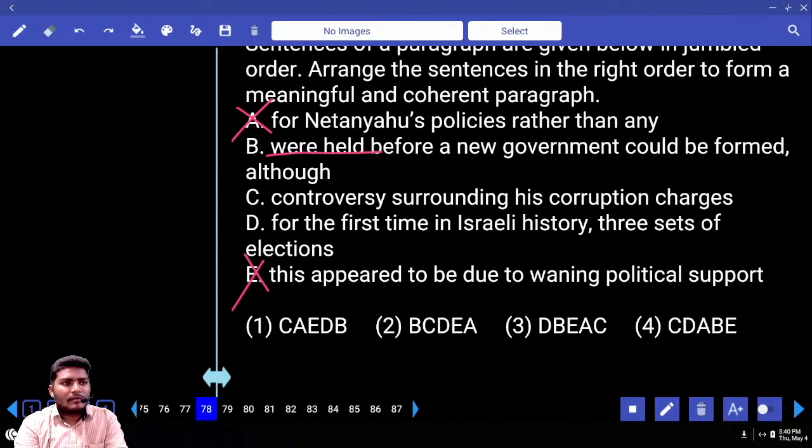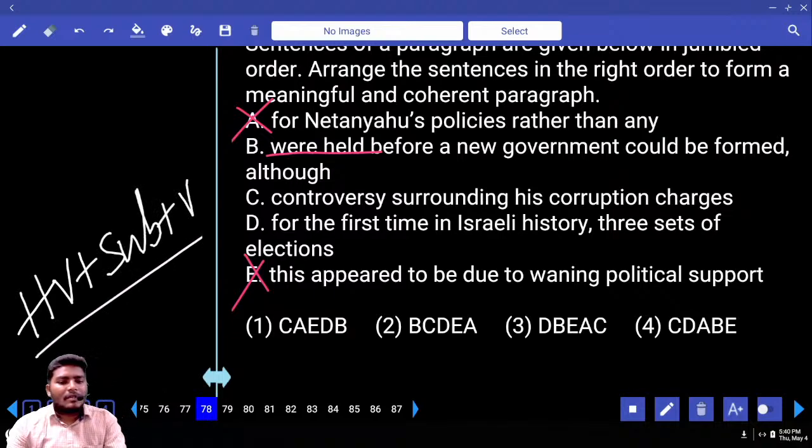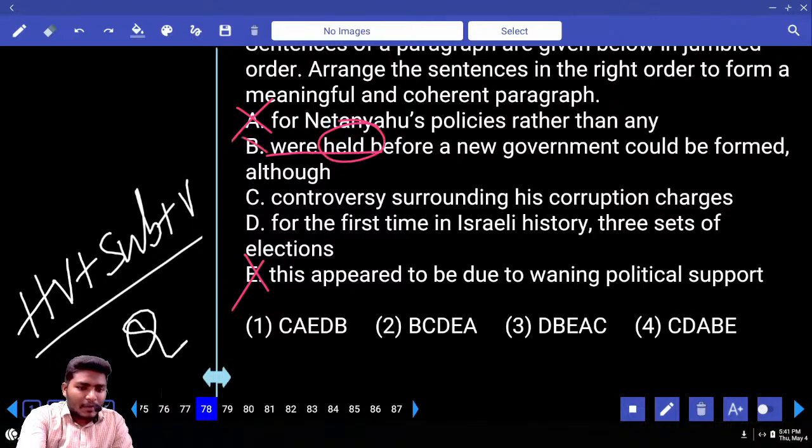Why? Starting with "were". Can we start the sentence using were? We can. Were is a helping verb if it is followed by subject plus main verb, then we can use that. In that case, that is a question. But do you find any subject immediately after the helping verb? No. Directly a verb form, that means a normal sentence. So this normal sentence cannot be used in the beginning without a subject.